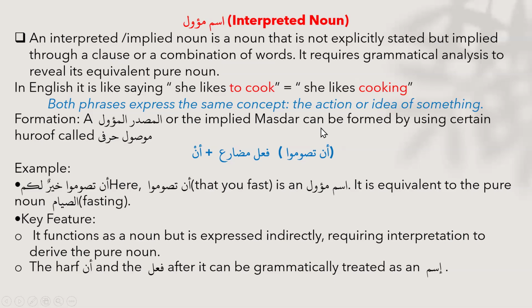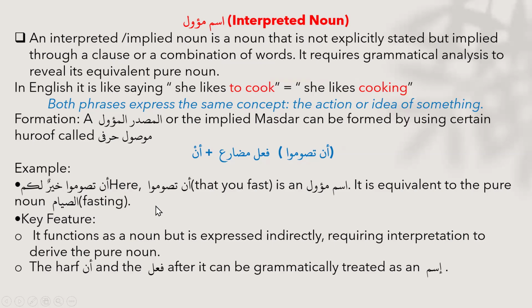So how do we form a masdar mawal in the Arabic language? An implied masdar can be formed by using some mawsul huruf. Here, you can see we made a masdar mawal by an, that is a harf of nasb, plus fi'l mudari. In the example, it is an tasumu. Inshallah, we'll see this structure or clause in detail. So here an plus fi'l mudari gives us the meaning that there is an implied noun inside it. Inshallah, let's see.